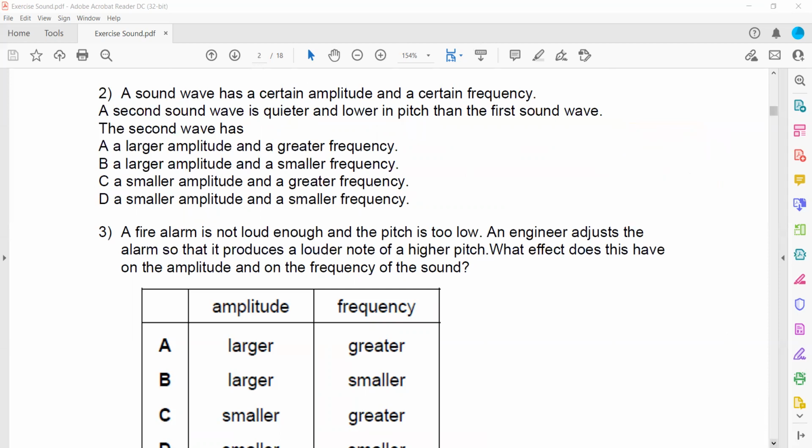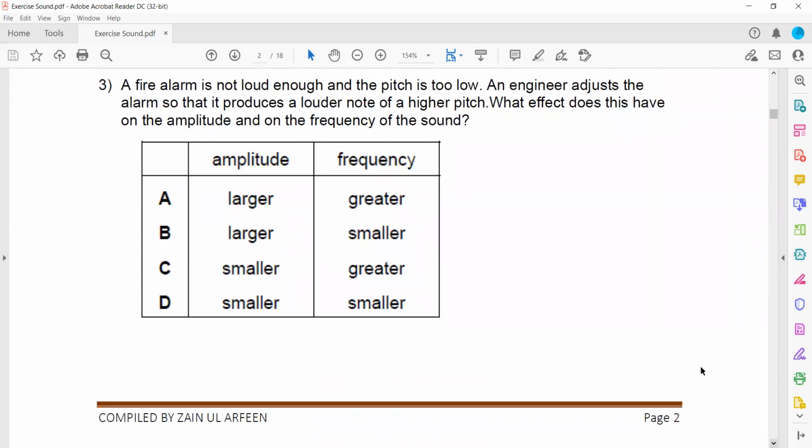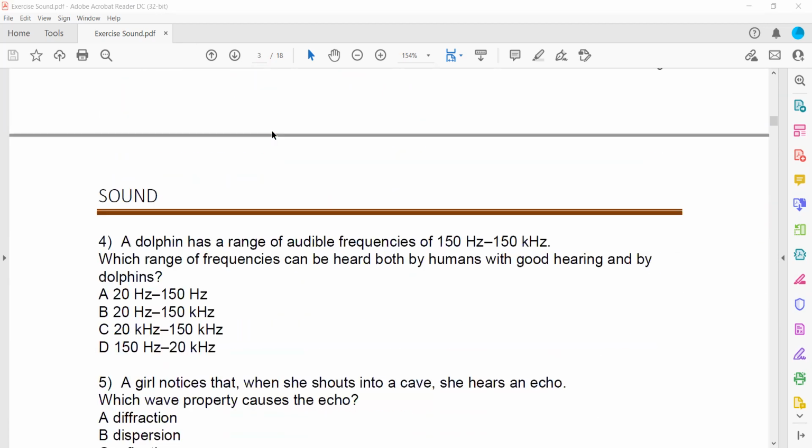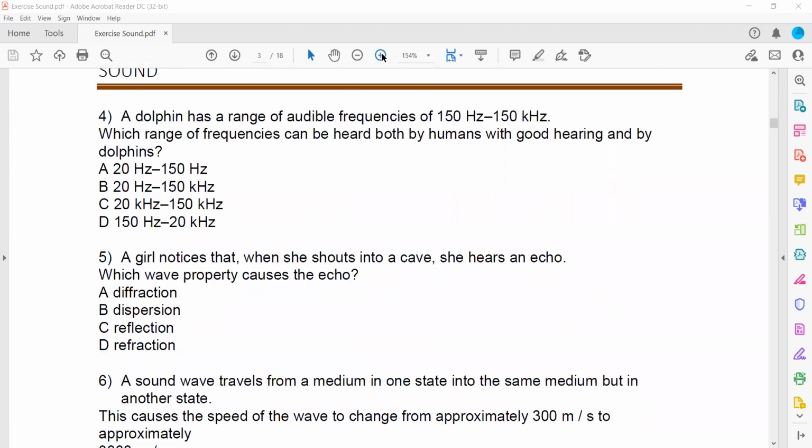In the third question, a fire alarm is not loud enough and its pitch is too low. An engineer adjusted the alarm so it produced a louder note and a higher pitch. Louder means amplitude should increase, and higher pitch means frequency should also increase. So larger amplitude and greater frequency. That's why D is the right answer. So pitch always refers to frequency and amplitude refers to loudness.